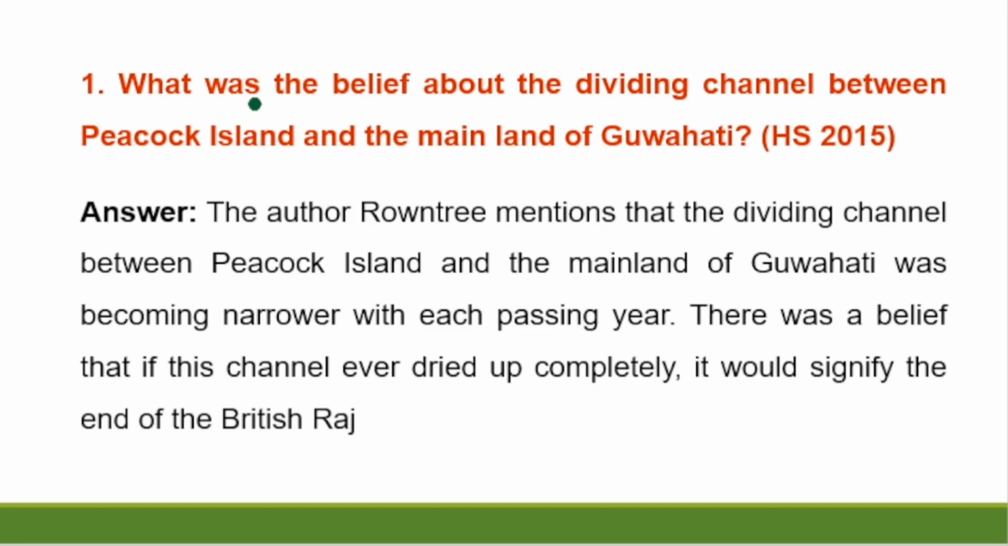Number 1. What was the belief about the dividing channels between Peacock Island and the main island of Guwahati? Answer. The author Rountree mentioned that the dividing channel between Peacock Island and the island of Guwahati was becoming narrower with each passing year. There was a belief that if this channel ever dried up completely, it could signify the end of the British Raj.